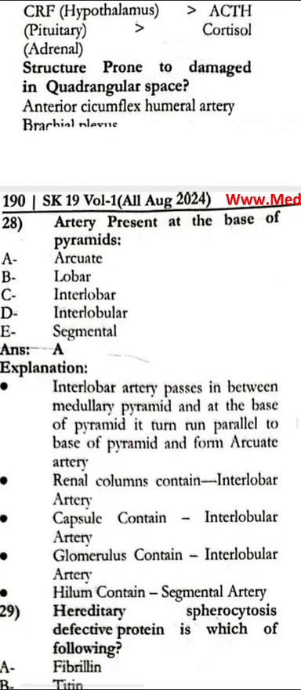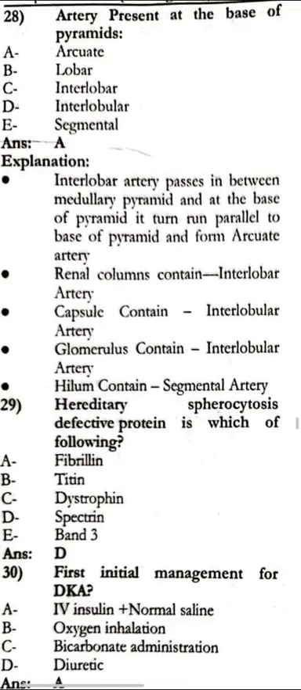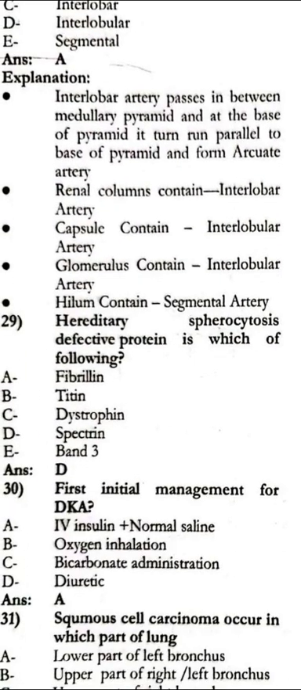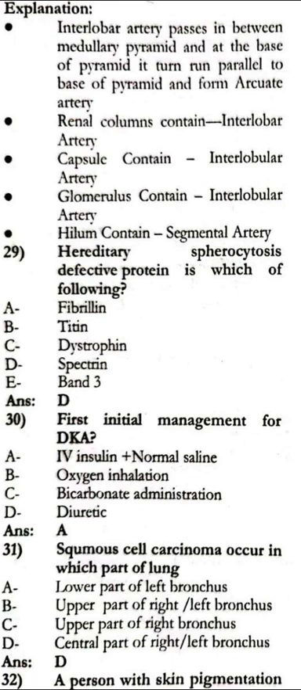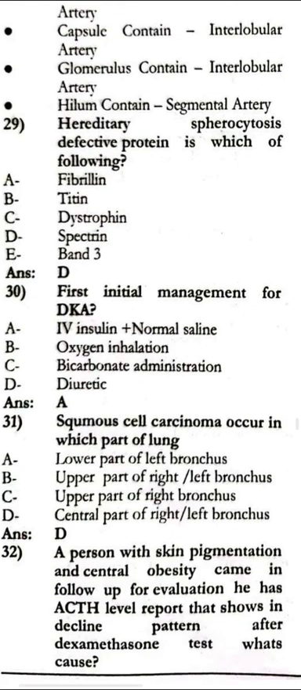Next, the artery present at the base of the pyramids is the arcuate artery. Hereditary spherocytosis defective protein is which of the following? The first initial management for DKA is IV insulin in normal saline. The squamous cell carcinoma occurs in which part of the lung? Central part, of the right and left bronchus.